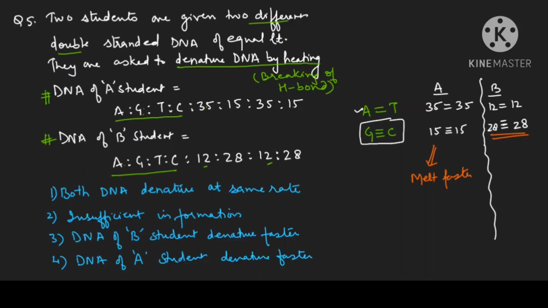So now both will denature at the same rate? No, it is not possible. Insufficient information? No, information is sufficient. DNA of B student will denature faster? No, we know it will not. DNA of A student will melt faster. Denature means melting. I hope this is helping you to understand the concept. In solving this question, just remember where GC base pair is high, it will require more time, and the one having less GC base pair will require less time and will melt faster.